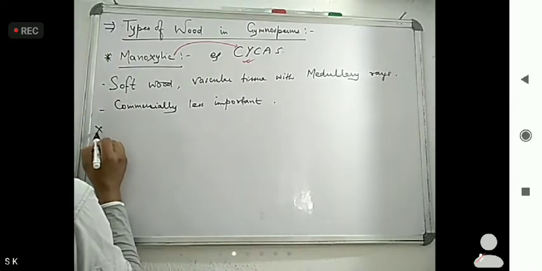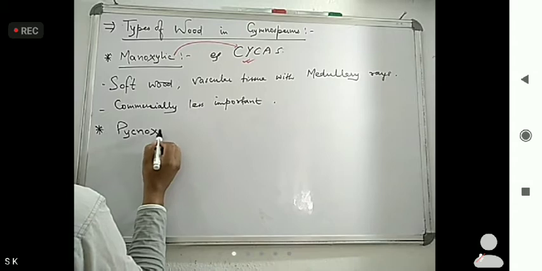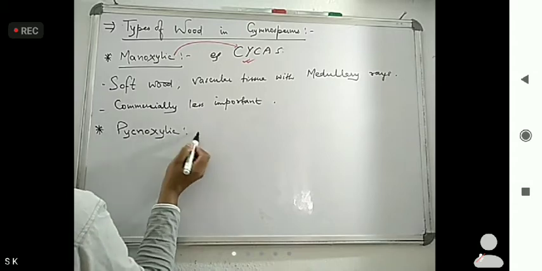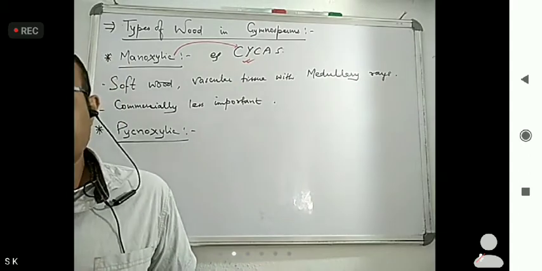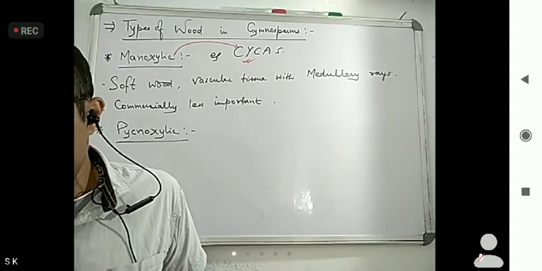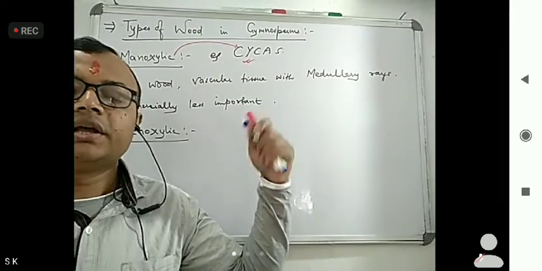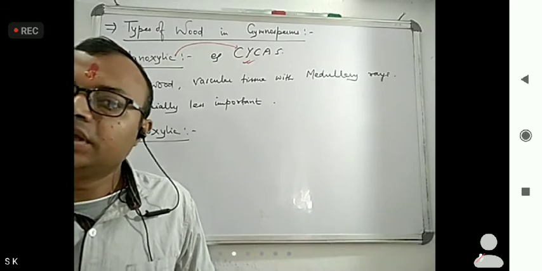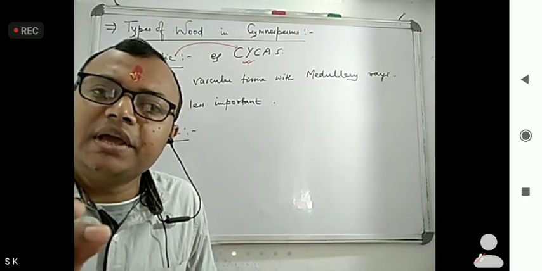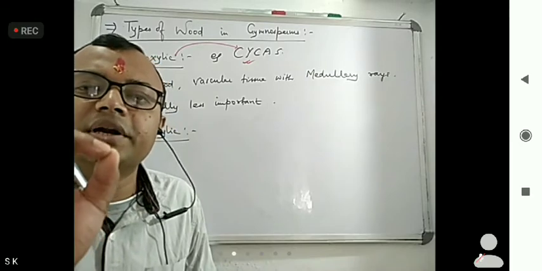Now, next one is pycnoxylic. So next term is pycnoxylic. Now here what happens? The previous one was commercially less important, with softwood. This is compact wood, that may have very few or absent medullary rays.